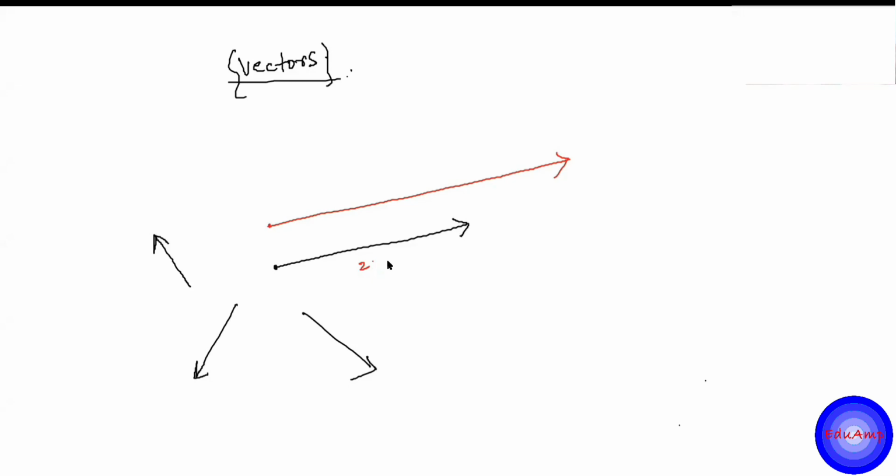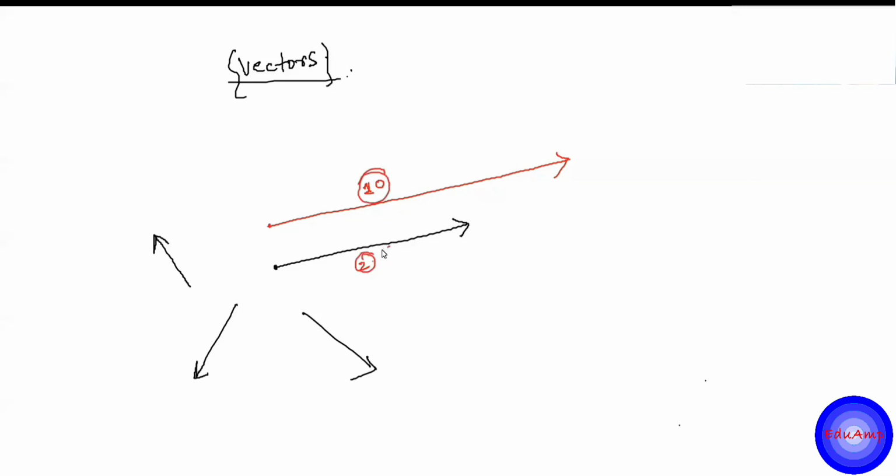But in this session, we are taking up vectors. After this session, we'll have a session on units and dimension, so you can join that as well. So 2 units, maybe it can be any vector: force, velocity, momentum, whatever. And let's say this is 10 units of some vector, maybe force in newtons or velocity in meters per second. They are both in the same direction. They are parallel vectors, parallel in the same direction. So the direction for the two vectors is the same, but the magnitudes are different.